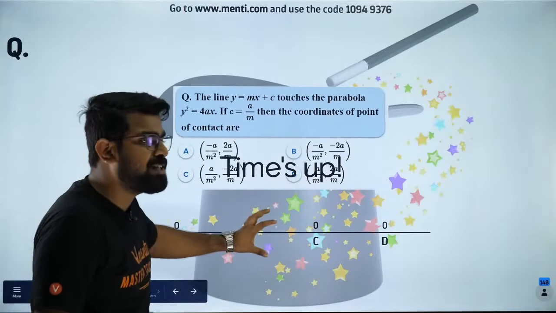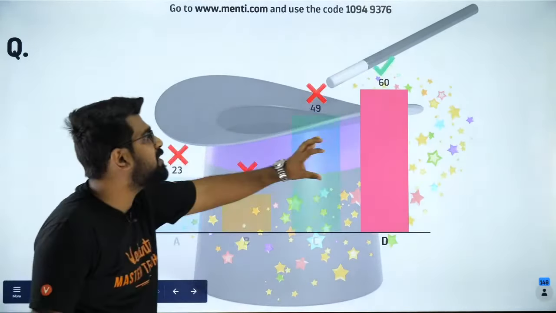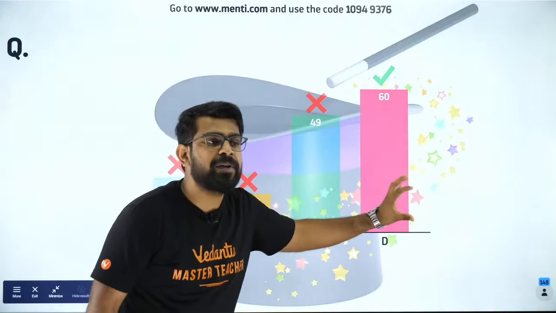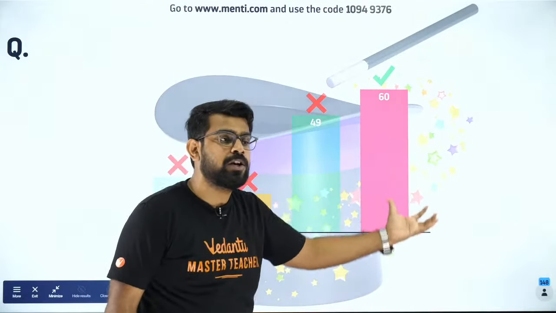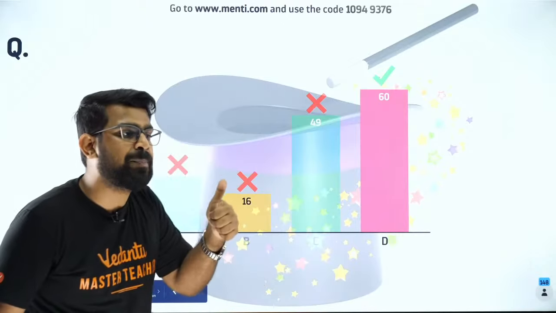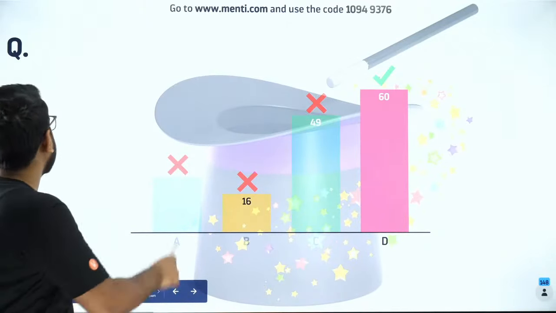Okay, so people, what is the answer for this? The answer for this is option D. So many people have got it right. Again, the majority is dominating. Very, very happy. Brilliant job, guys. So let me explain it to you.